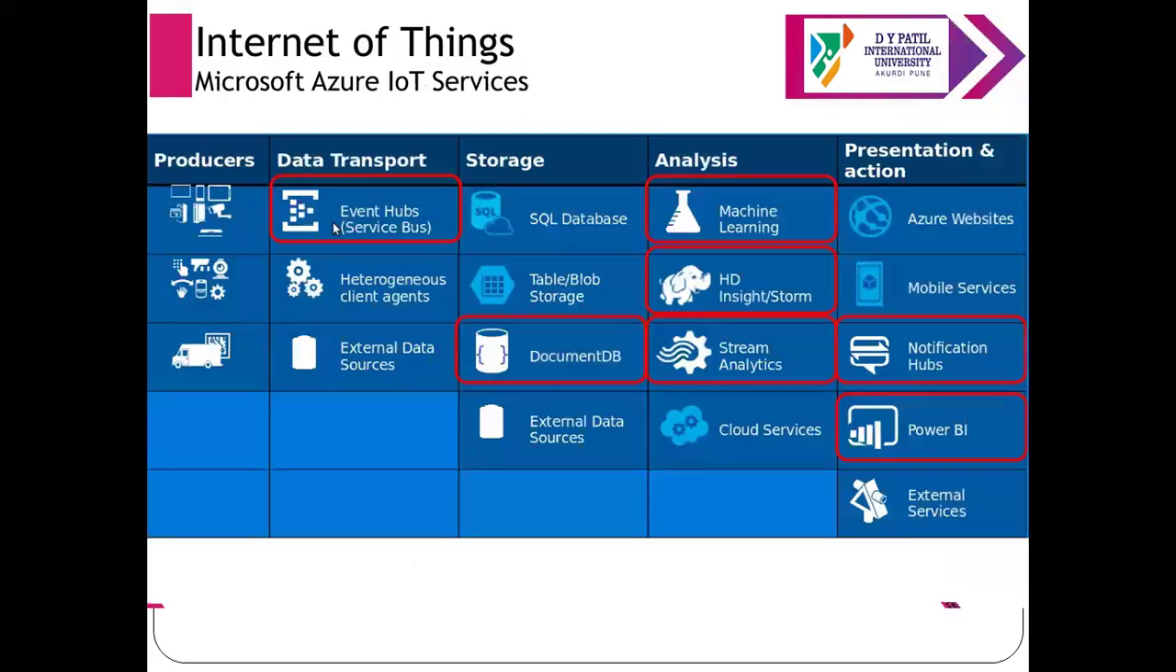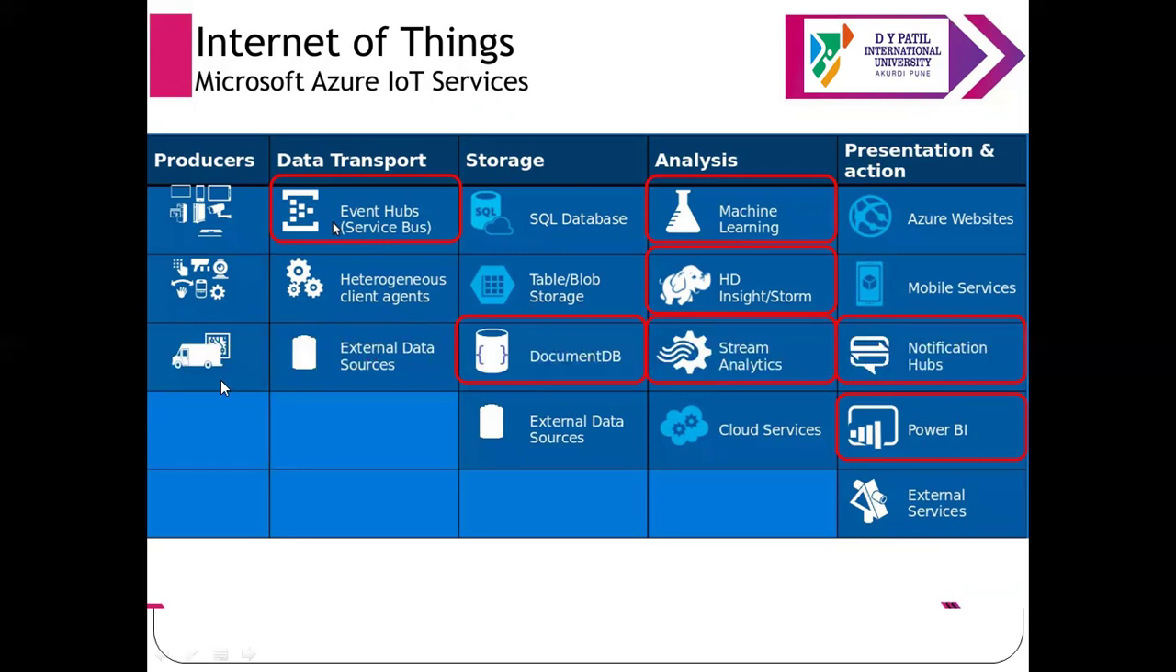Then look at the Microsoft Azure IoT system. How that data will get collected, how it will get stored, how it will get analyzed, and how it will get presented. So this is the example. Basically, from the producer, or from various operating devices, we can collect the data. Now to transport the data, we have some service hubs, or heterogeneous client agents, or external data sources available.